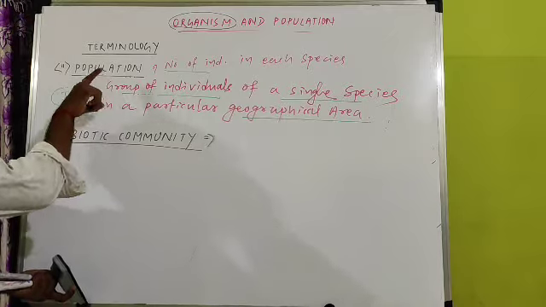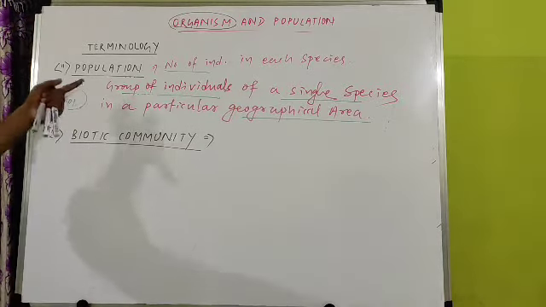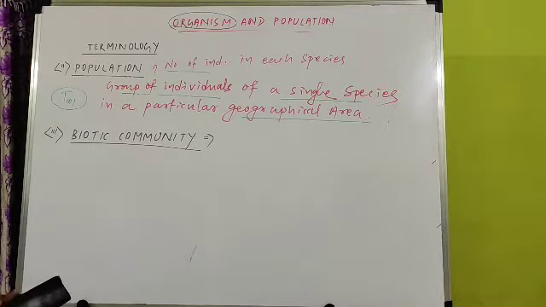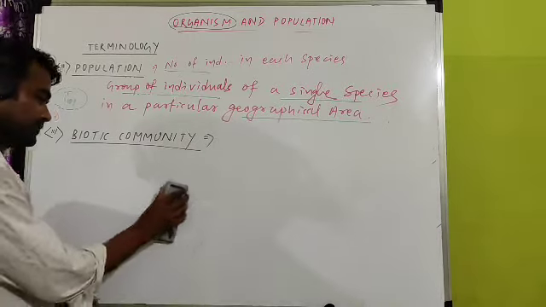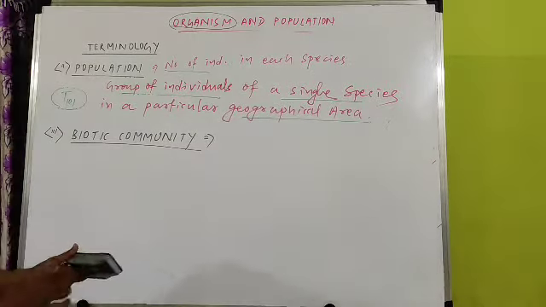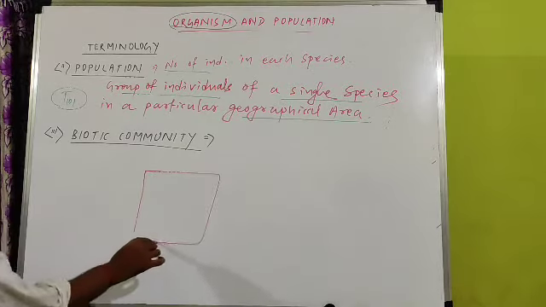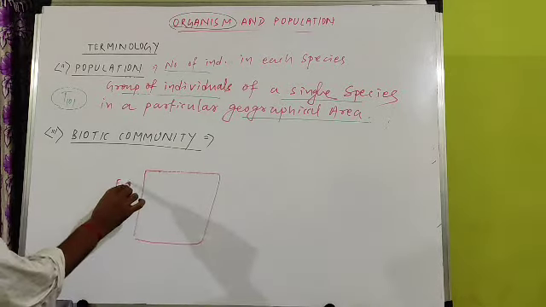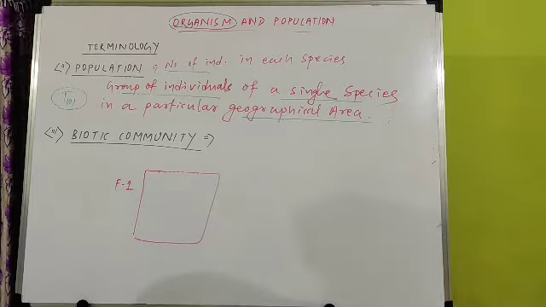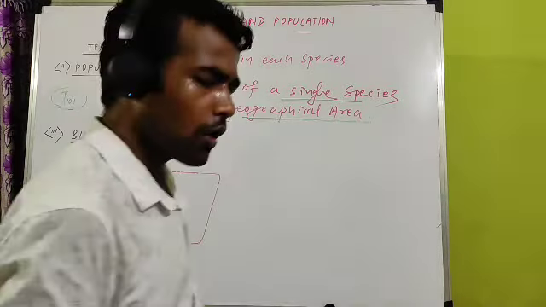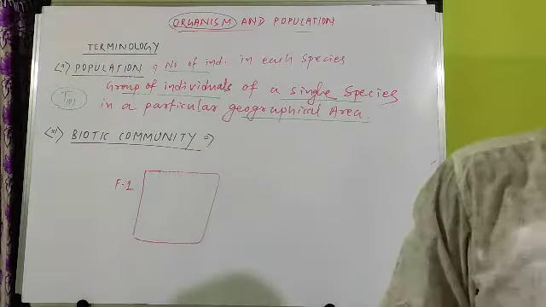This community is a higher term than population. After population, community comes. What is community? Take one example. Take the example of a forest. You entered into one forest. This is forest number 1. If you enter into a forest, how many species will you find? One or more than one? Tell me. First this.